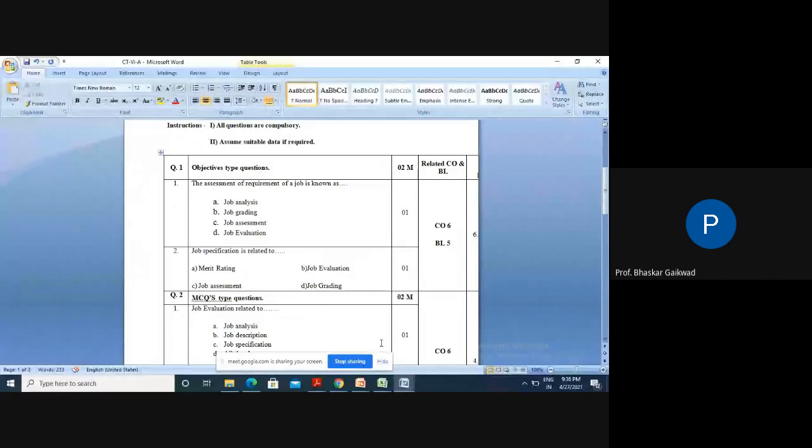Then the next question: job specification is related to. What is actually job specification? You can take any example, for example a gearbox or a lathe machine. Specifications are the details by which we can purchase those items. For example, a bearing: you might have seen the number Z6035.